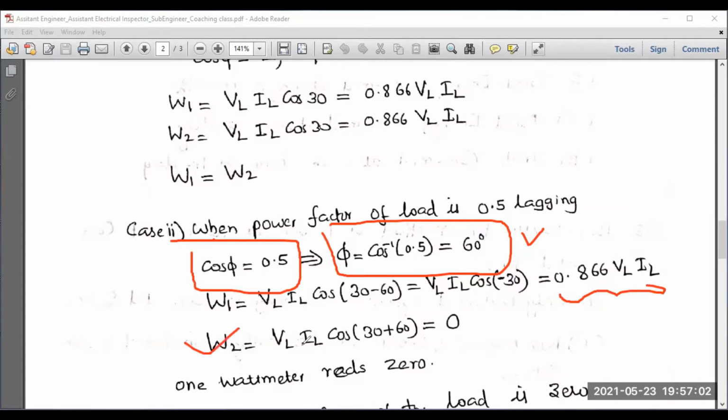In the second case, W2 is VL IL cos (30 plus 60), that is nothing but cos 90, that is absolutely 0. So 1 wattmeter reads 0. So remember this condition. This will be helpful for our question. 0.5 lagging, remember this.